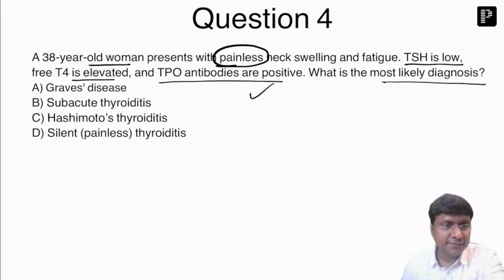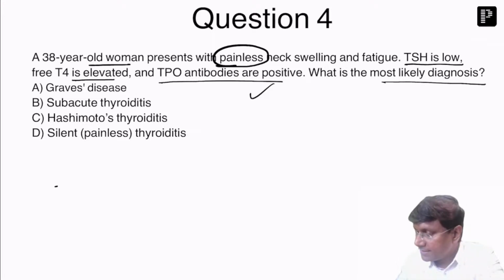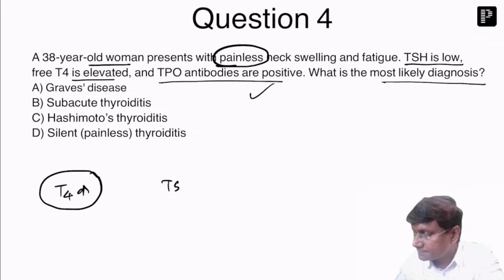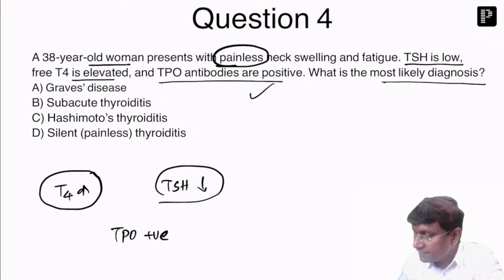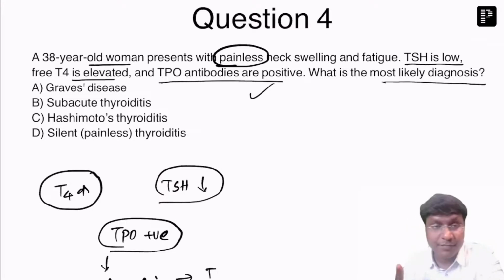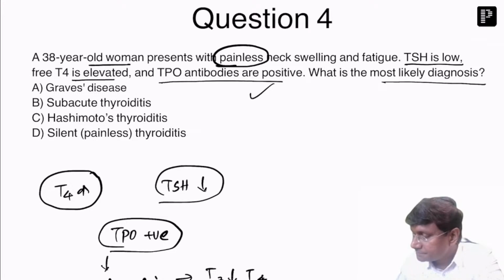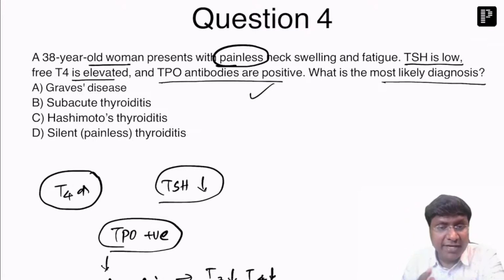Right. So here, if you observe the clinical scenario, the free T4 levels are elevated, the TSH levels are low, and TPO antibodies are positive. Where do you have TPO antibodies? You'll have TPO antibodies in case of Hashimoto's, right? But in Hashimoto's, you'll have hypothyroidism, right? But we have one important scenario that is called the silent or painless thyroiditis.